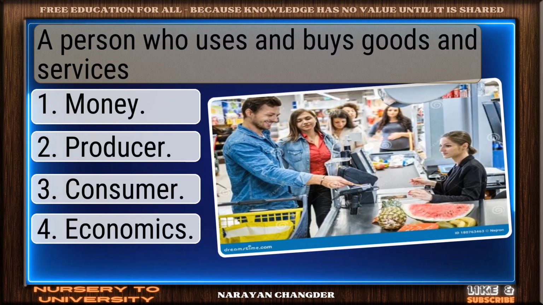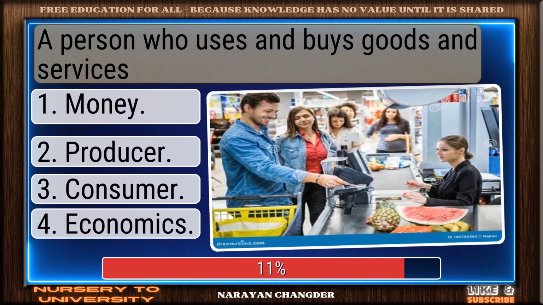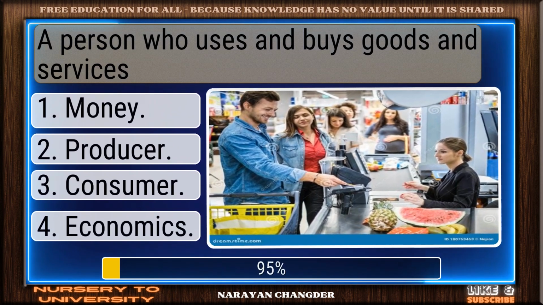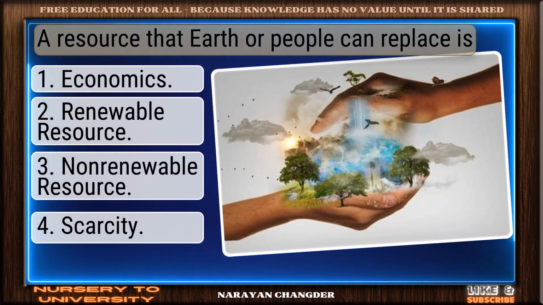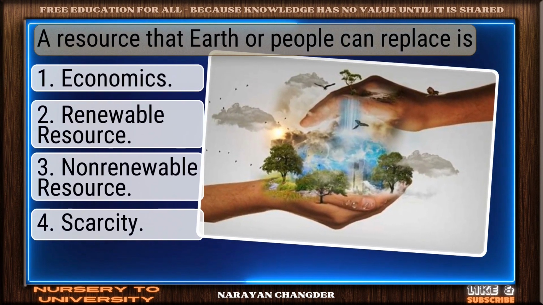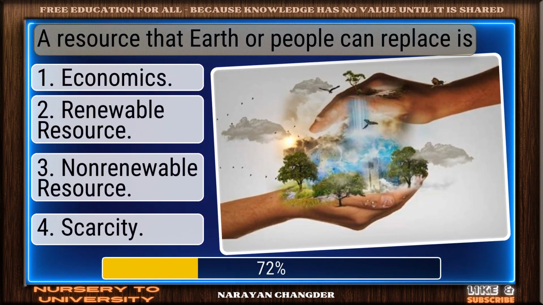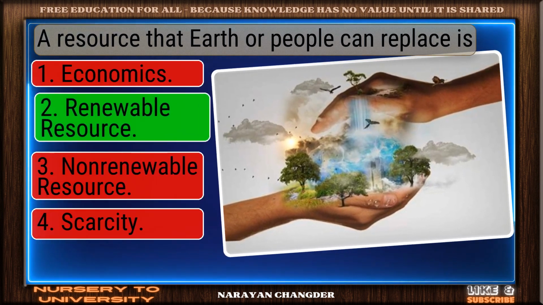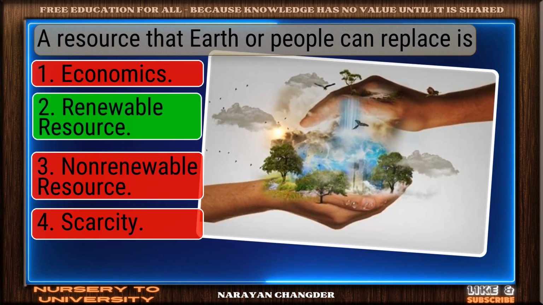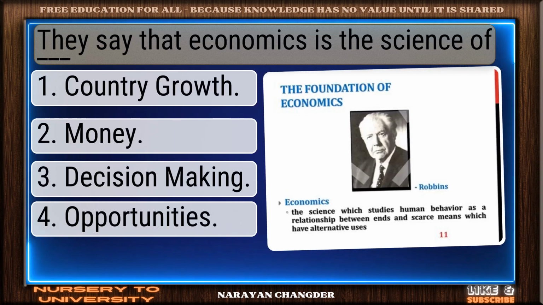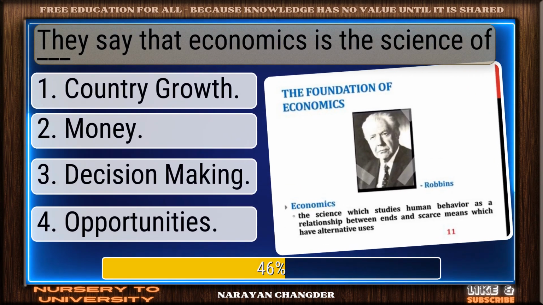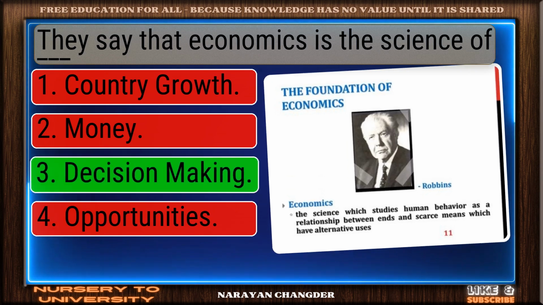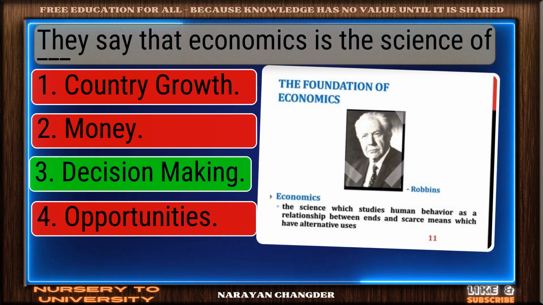A person who uses and buys goods and services. Perfect. Consumer is the one. A resource that Earth or people can replace is well picked. Renewable resource is correct. They say that economics is the science of dash. You got it. Decision-making fits.